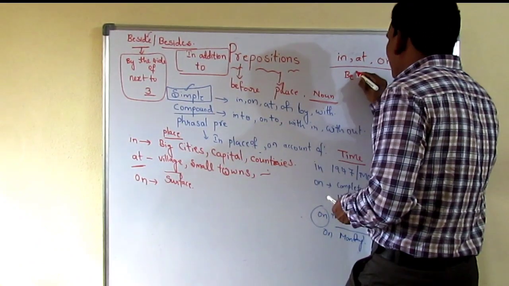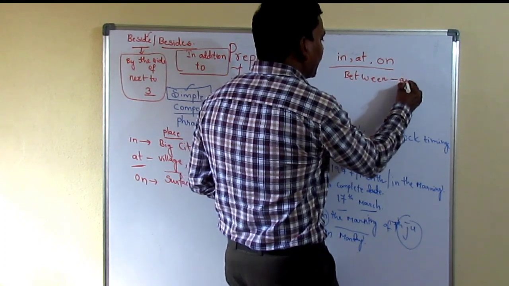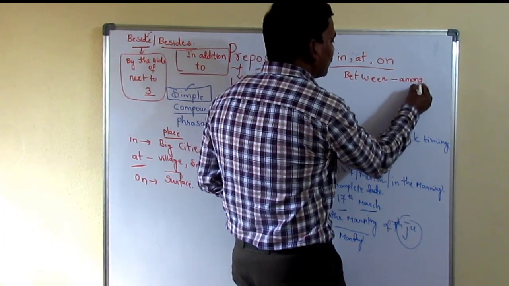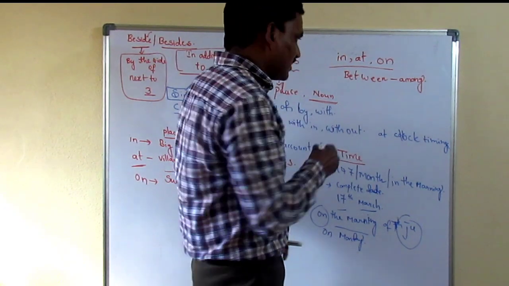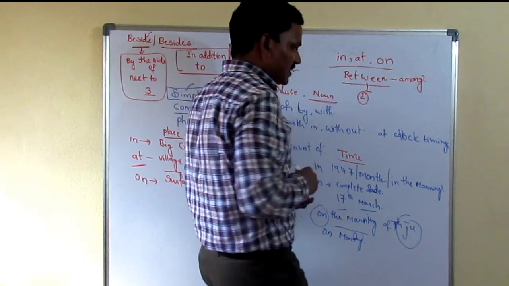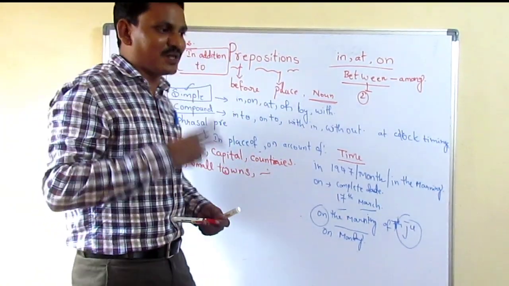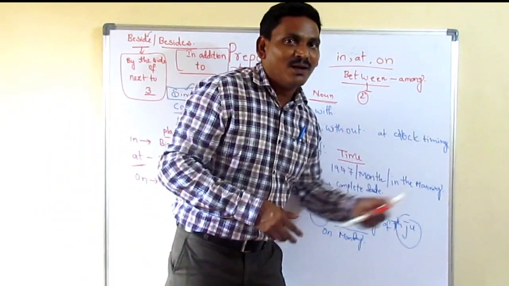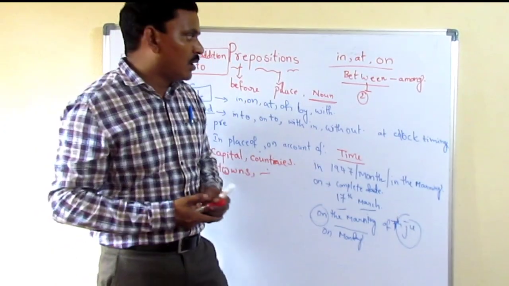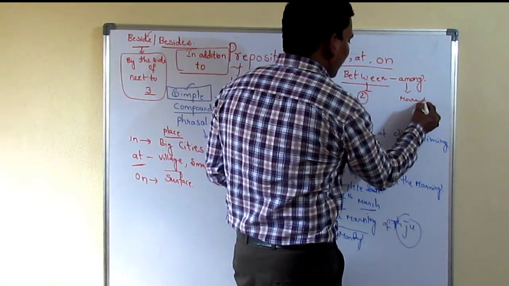Next, between and among. How to understand these, my dear? Say this: between should be used for two people, only two friends, two things and all, maximum. For examination purposes, we have to use between for two and among for more than two. For example, we have an apple.